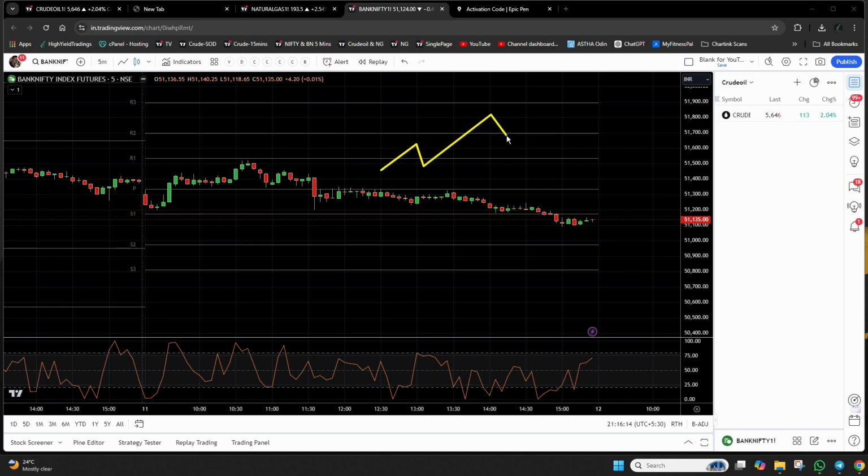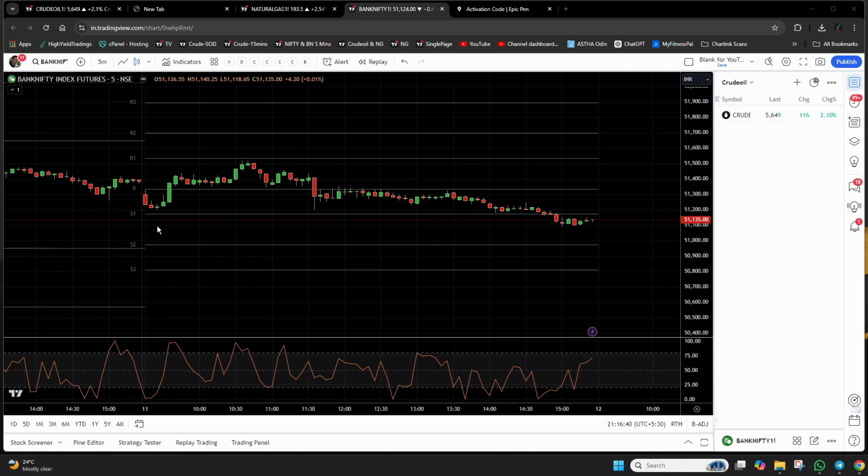Okay. And let's say we have a line here and the stock is not able to breach that line, as a result of which it started moving down. So this line that you see here is a resistance, and this is exactly what is happening on the chart right now. Let me delete that.